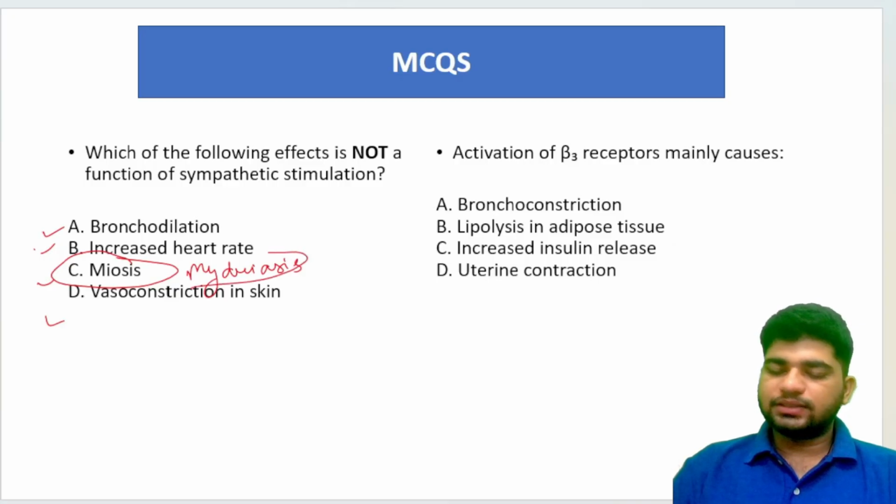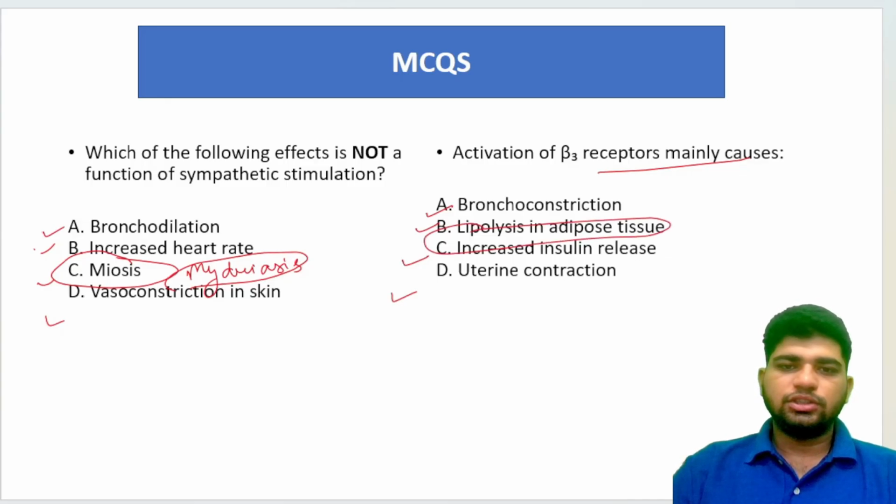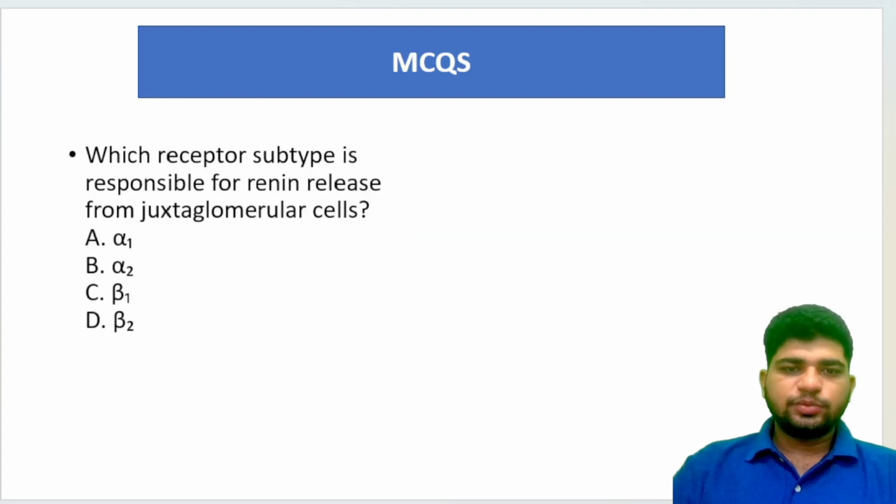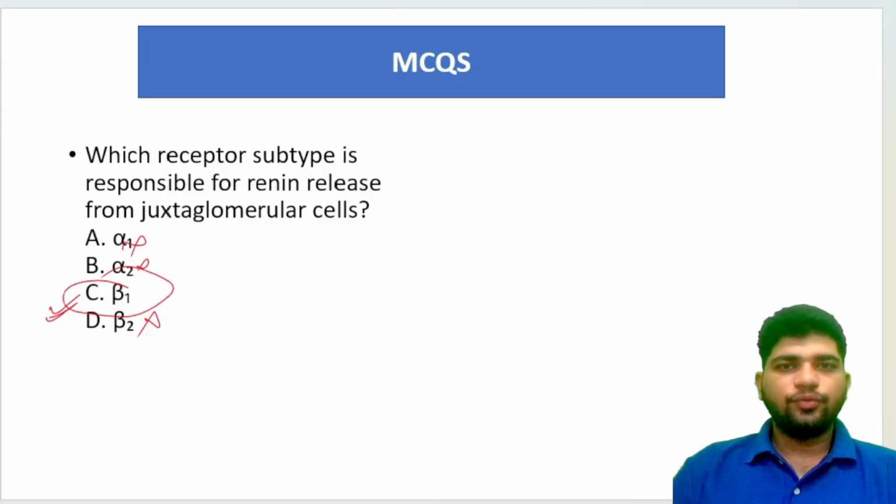Alright. So mydriasis will be the term. Activation of beta 3 receptor mainly causes bronchoconstriction, lipolysis, increased insulin release, or uterine contraction. Lipolysis in adipose tissue. Very important, guys. Already asked. Alright. Which receptor is responsible for renin release from juxtaglomerular cells? That is the beta 1 receptor. Not alpha 1, not alpha 2, not beta 2. It is all about the beta 1 receptor. Alright. Next question.